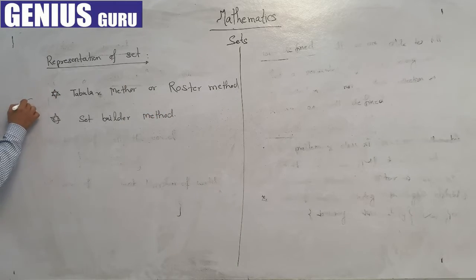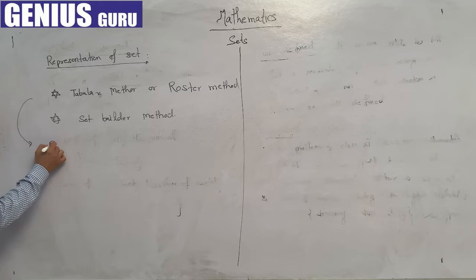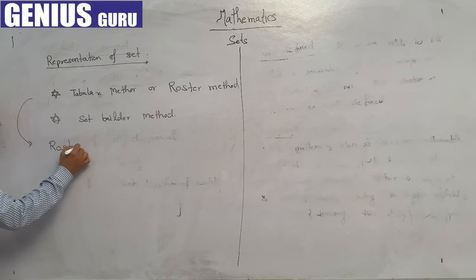First we discuss the tabular, or roster, method.